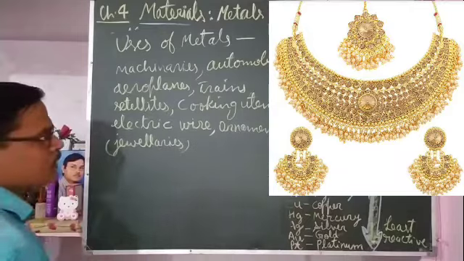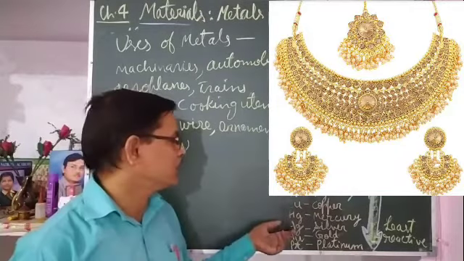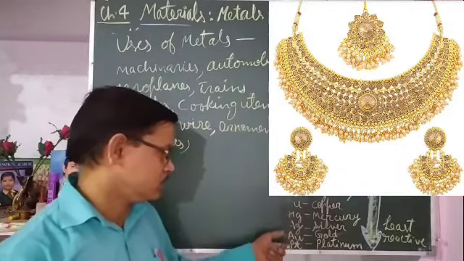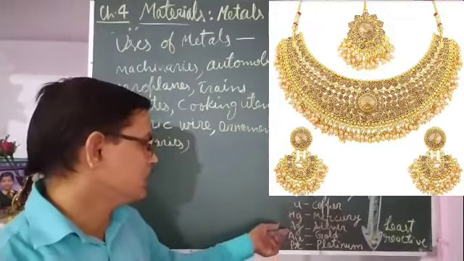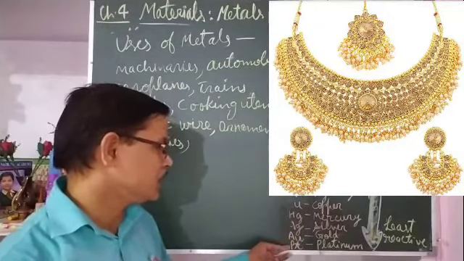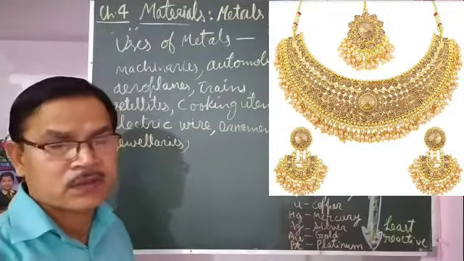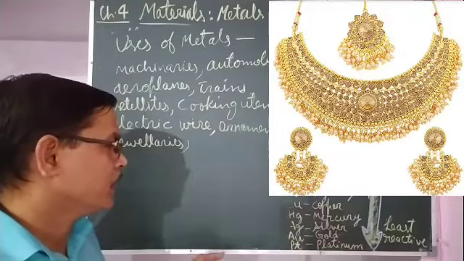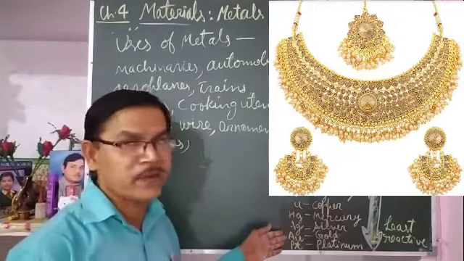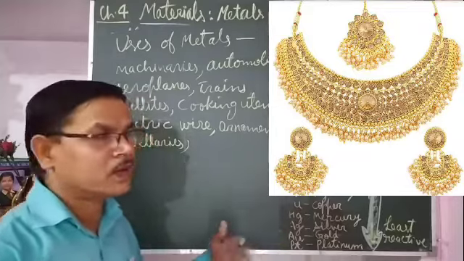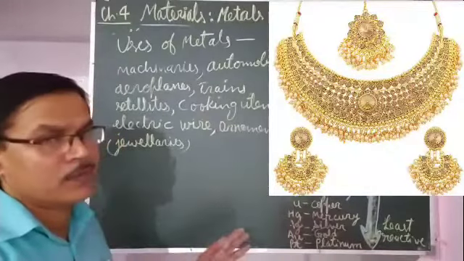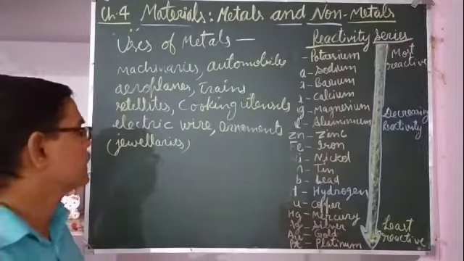Jewelries are made of metals at the bottom of the reactivity series, silver, gold and platinum. They do not react with air and moisture, so their shine remains as it is for a longer time and forever also.